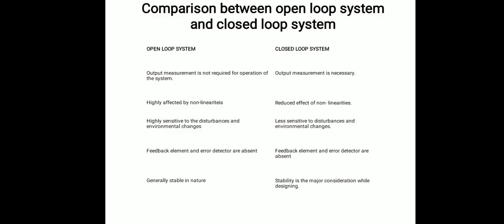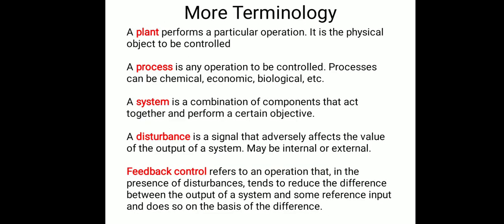To overcome all these drawbacks, we have the next system, the closed loop system, where output measurement is necessary and the effect of non-linearities is reduced. This is one of the advantages of the closed loop system. Again, closed loop systems are less sensitive than open loop systems to disturbances and environmental changes. A feedback element is present in the closed loop system, so the error can be detected and reduced. Stability is the major consideration in designing a closed loop control system.